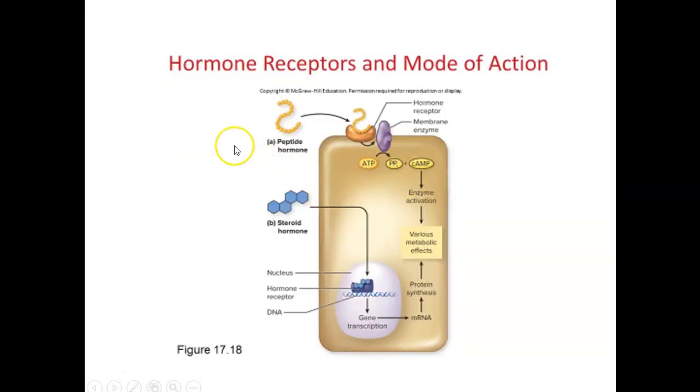This slide demonstrates the binding of hormonal receptors. A shows the peptide hormone will bind to the surface receptor and activate a cascade of second messengers to stimulate the cell reaction. B shows the steroid hormone can diffuse across the cell membrane and directly go to the cell nucleus, bind to the receptor in the nucleus to turn on gene transcription and further protein synthesis. Then the newly synthesized proteins will produce various metabolic effects.